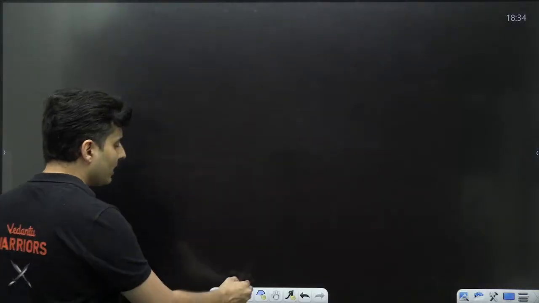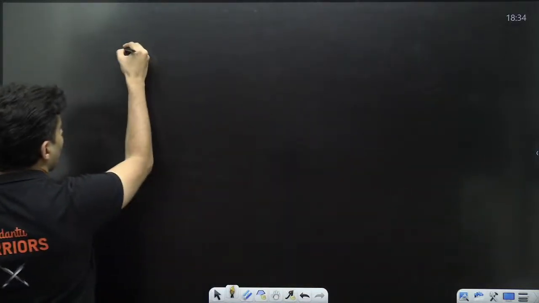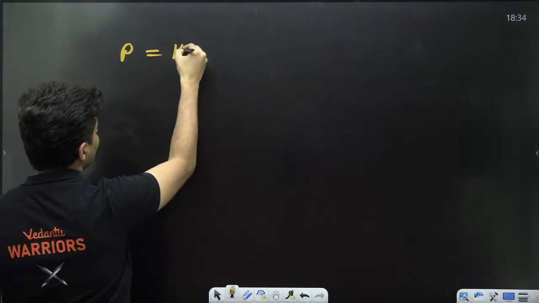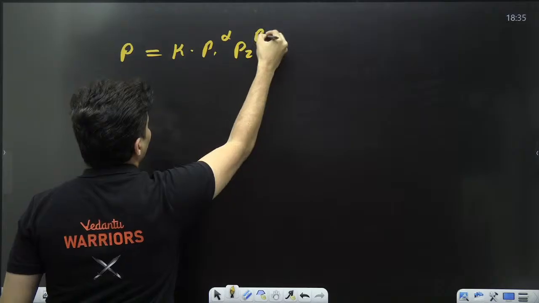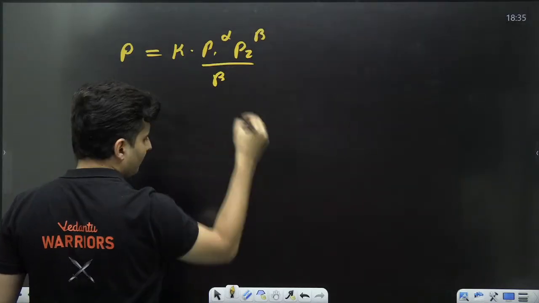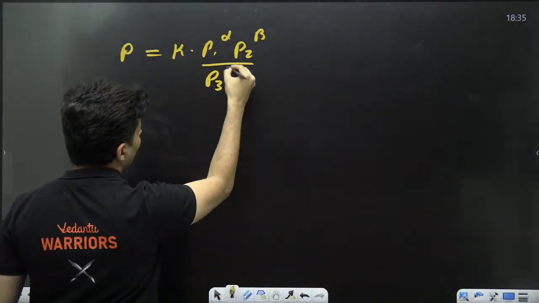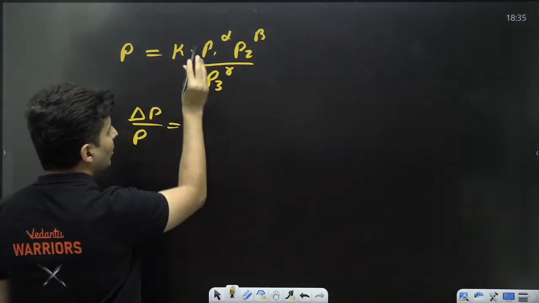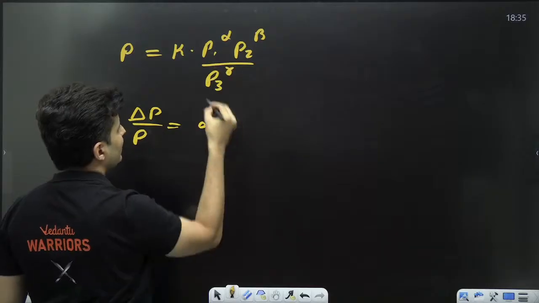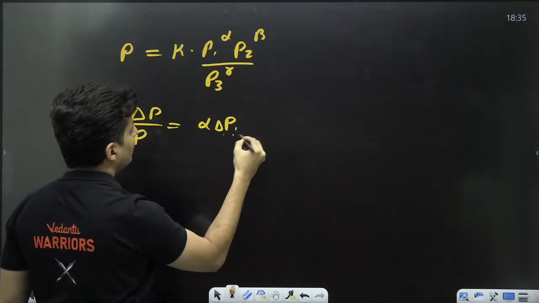In fact, you should remember the general formula for errors. If a physical quantity is some constant into P1 raised to alpha, P2 raised to beta, P3 raised to gamma, then delta P by P, relative error in P, constant does not matter. First power will come into delta P1 by P1.